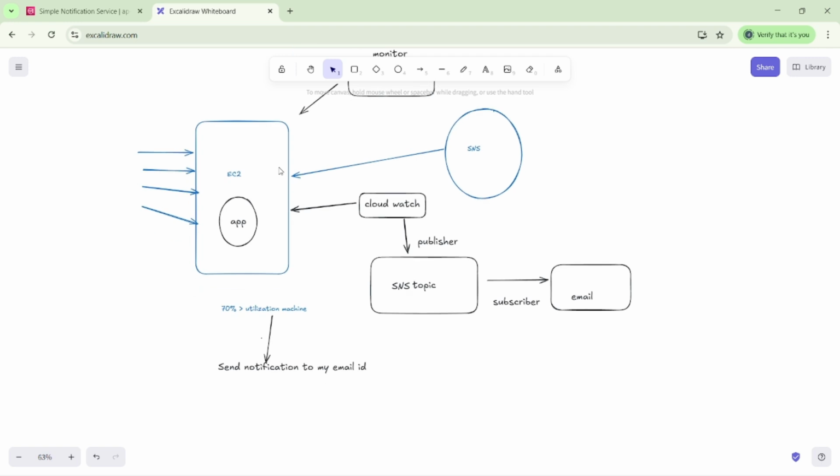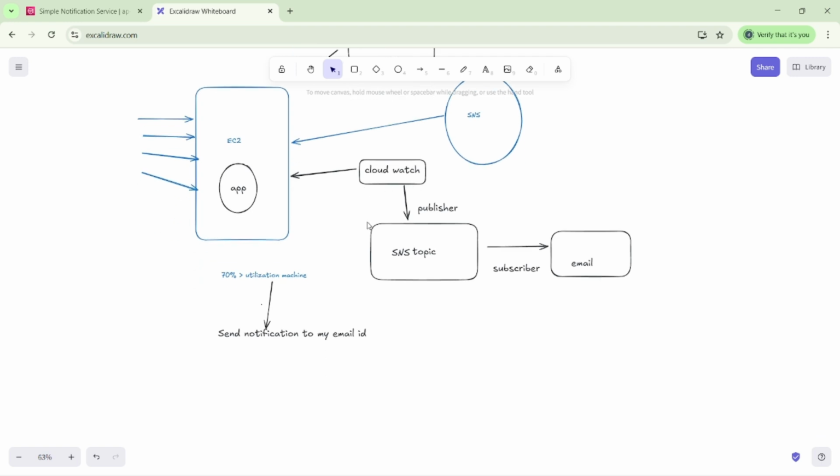When we look at this diagrammatically, this is my CloudWatch. CloudWatch is nothing but monitoring our EC2 instances, so I'm connecting CloudWatch to my EC2 instances. Then we have two things: a topic and a subscription. A topic is the simple notification topic based on our condition. Who takes care of it? It will be taken care of from the CloudWatch side, and we will get the topic from the CloudWatch side.